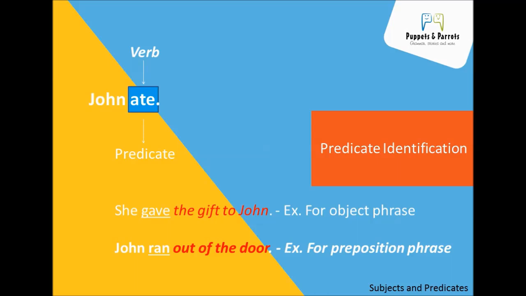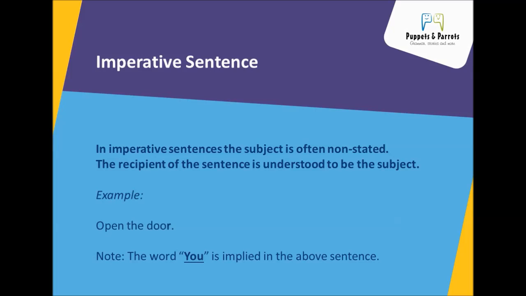Predicate always contains a verb. So ran is the verb. Out of the door is the prepositional phrase of the sentence. A prepositional phrase is a group of words consisting of a preposition which modifies the object. In some sentences, the subject is not so easy to find. Here is an example of a sentence that seems to have no subject.